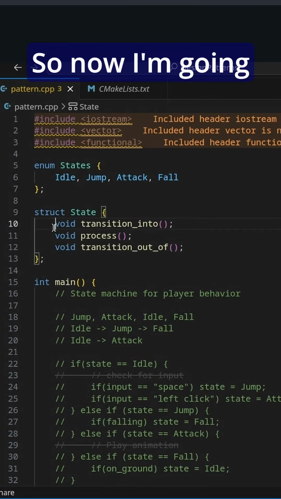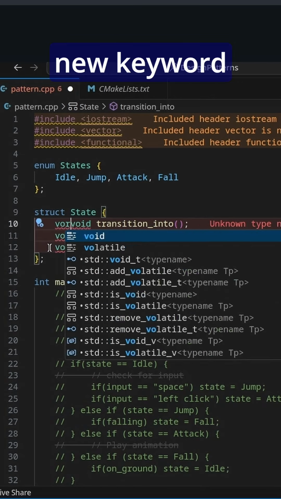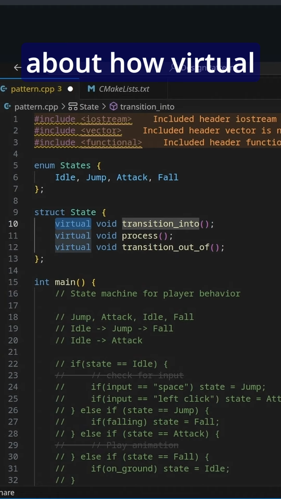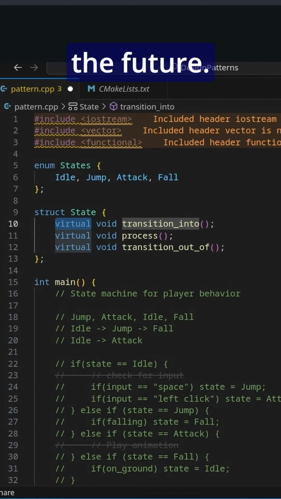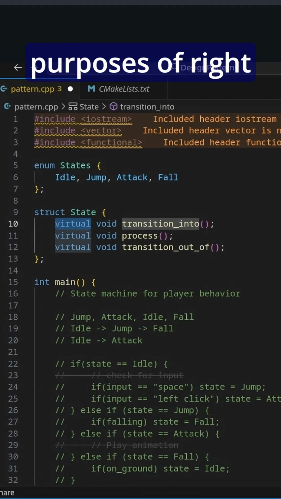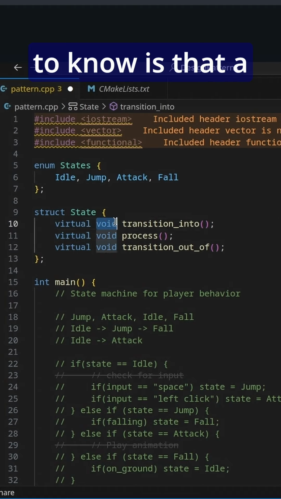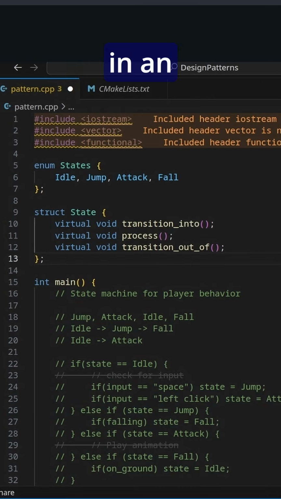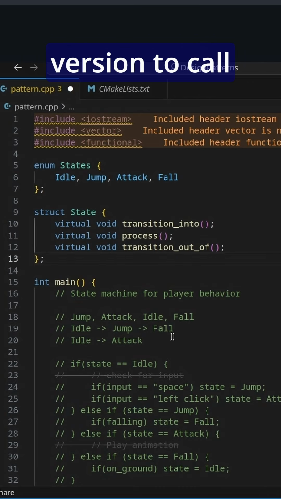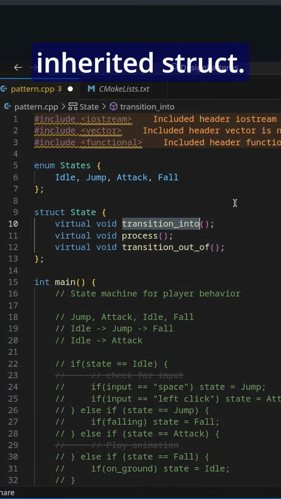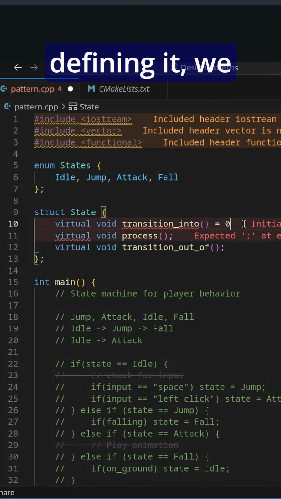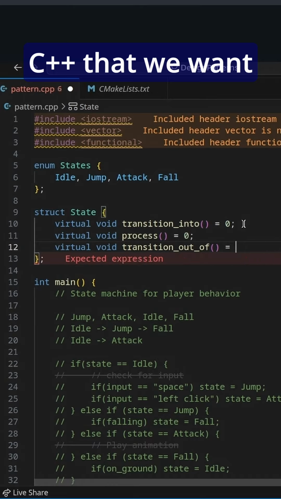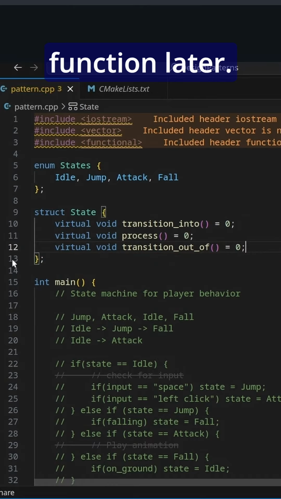So now I'm going to introduce a new keyword called virtual. I'm going to go into more detail about how virtual is implemented in the future. But for the purposes of right now, all we need to know is that a virtual function does not have to be defined here. We can define it in an inherited struct, and it will figure out which version to call based on the inherited struct. So instead of defining it, we can just say equals 0, and that tells C++ that we want to define this virtual function later.